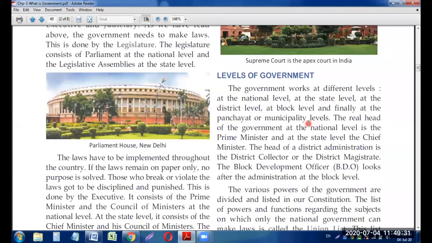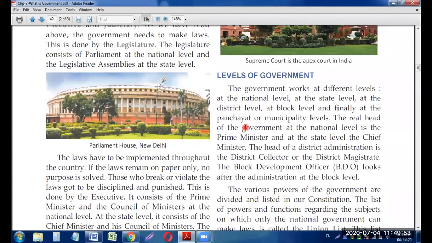And the last one, that is the 5th one, the government works at the panchayat, that is in the village side also. The government works at the village also. So there is one more government at the village side also, that is known as panchayat level or the municipality level also. So what we have come to know, that there are 5 levels of government also.